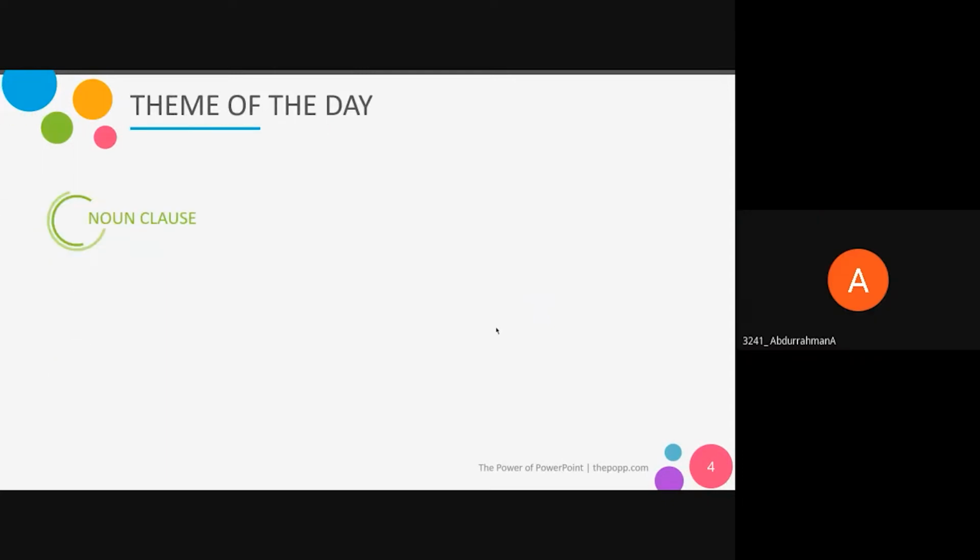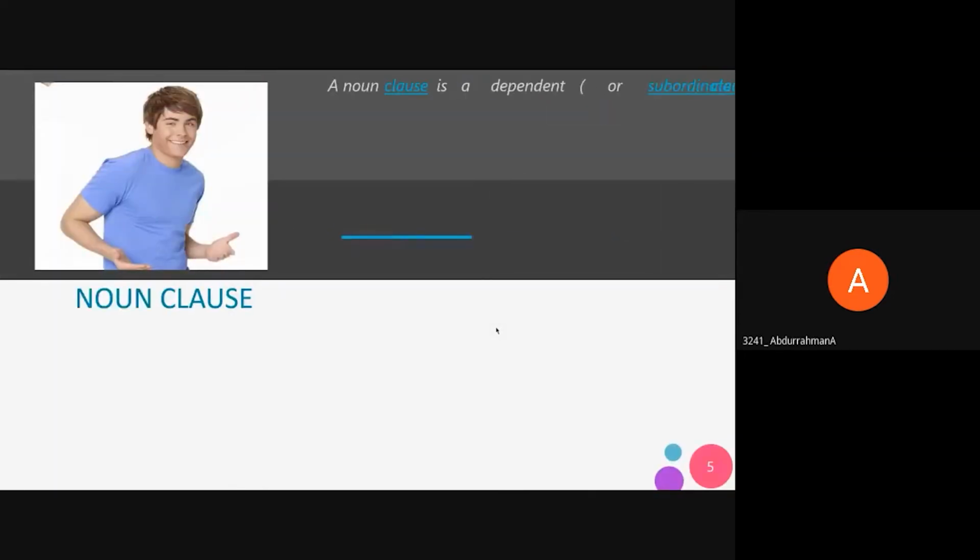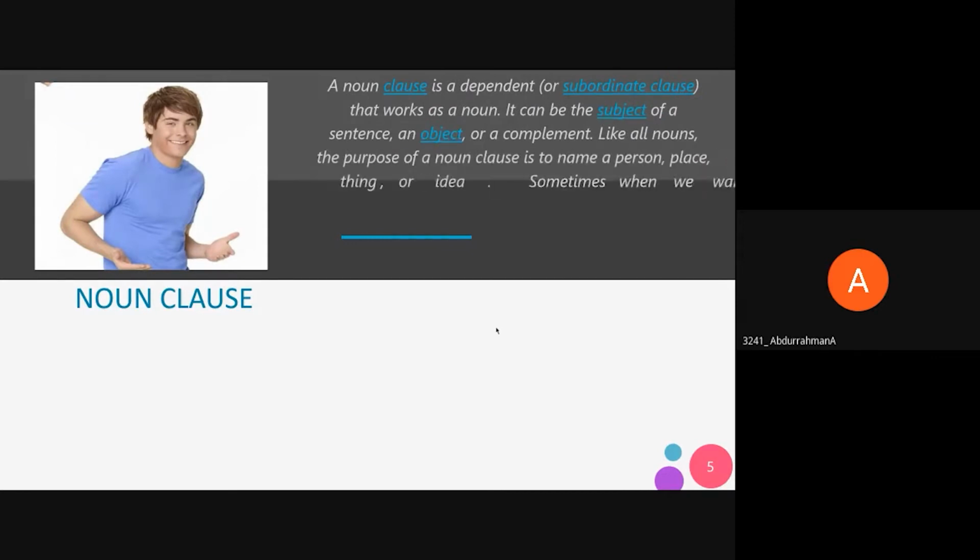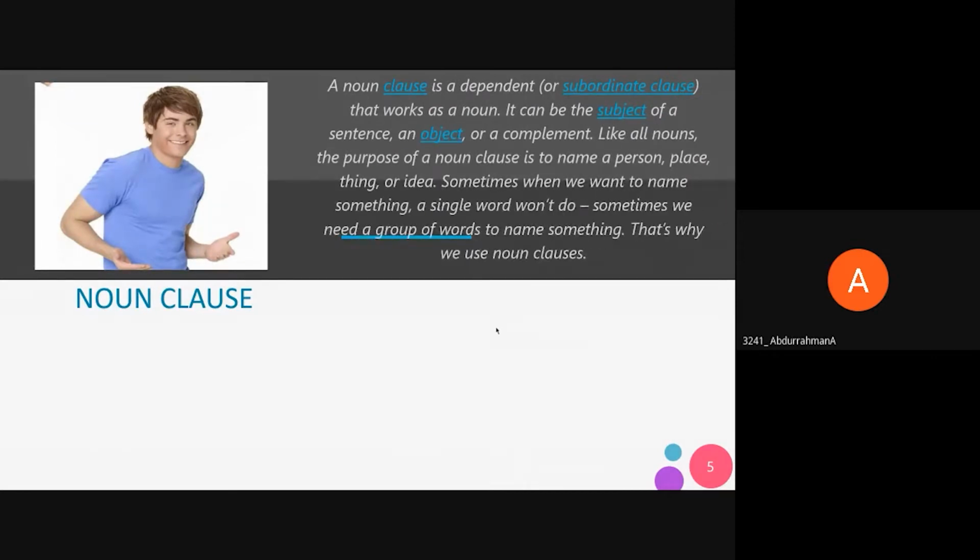Okay, so we are going to talk about noun clause and adjective clause. What is a noun clause? A noun clause is a dependent or subordinate clause that works as a noun. It can be the subject of a sentence, an object, or a complement. Like all nouns, the purpose of a noun clause is to name a person, place, thing, or idea. Sometimes when we want to name something, a single word won't do. Sometimes we need a group of words to name something. That's why we use noun clauses.